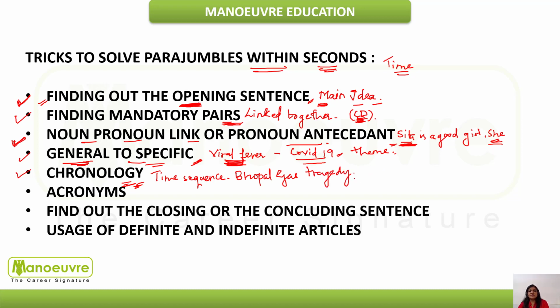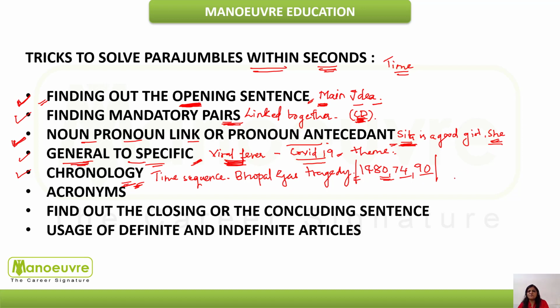It may mention the year, and afterwards the following year it may mention another incident, which took place in 1980, then again in 1974, then again in 1990. This kind of chronology helps you to crack these questions very easily.